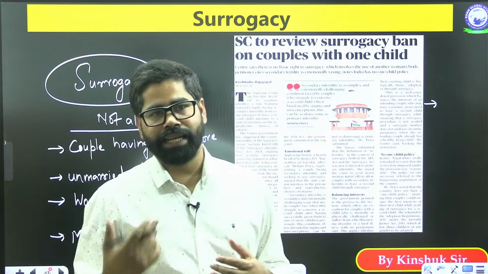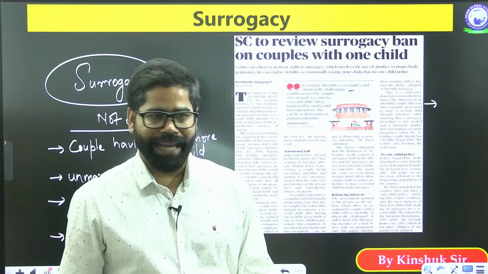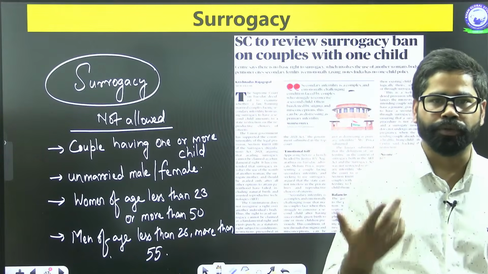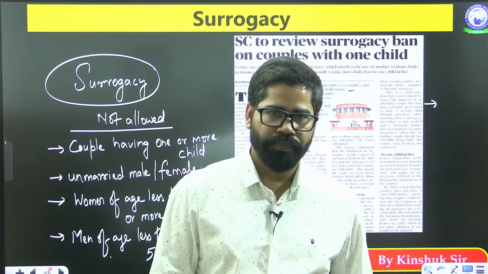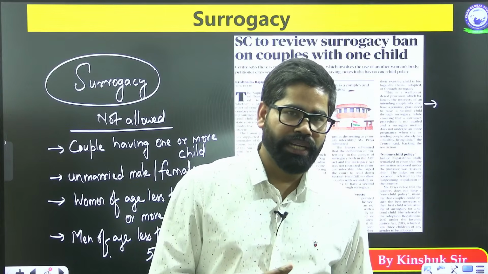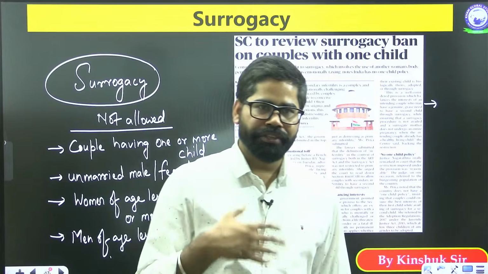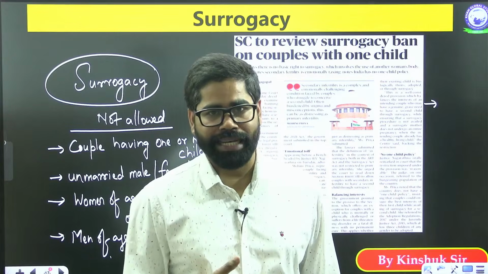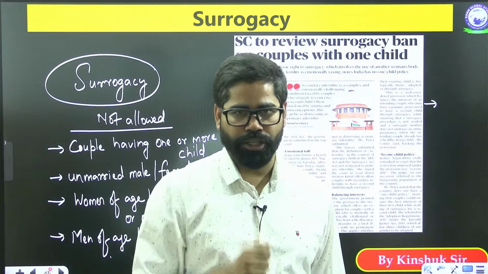Suppose there is a couple who have got only one child. They wanted two children, but after the birth of the first child, they are not able to have a second child, maybe due to infertility, maybe due to complications.